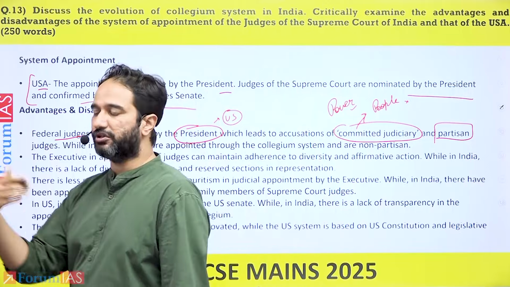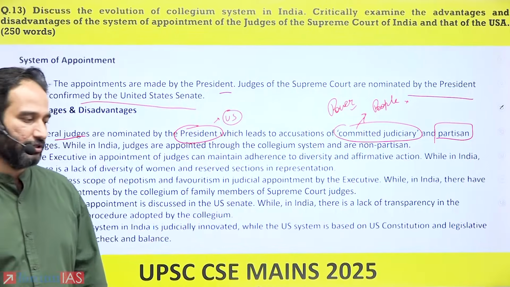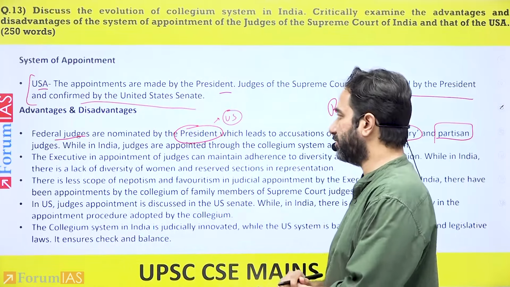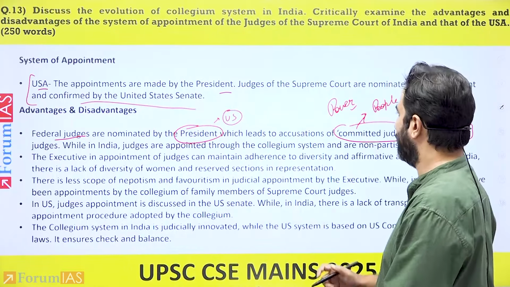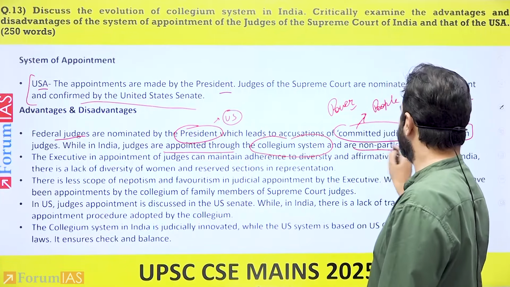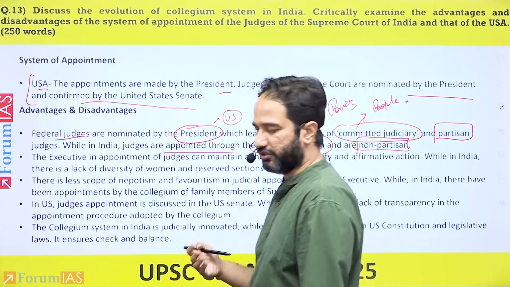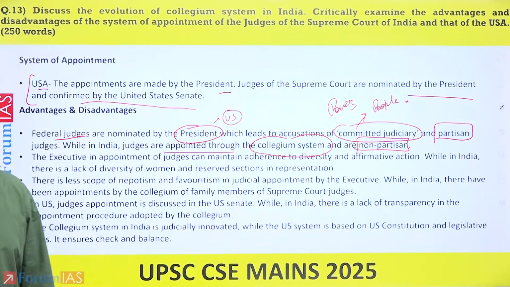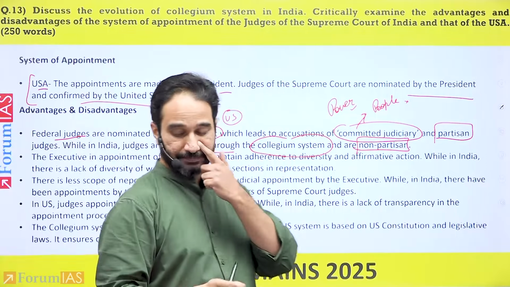Judges that are partisan to the Republican Party or to the Democratic Party, the two primary political parties within the US. While judges in India are appointed through the collegium system. And what is generally seen is that they're non-partisan. Why? Because the role of the executive has been reduced massively by the collegium system itself.